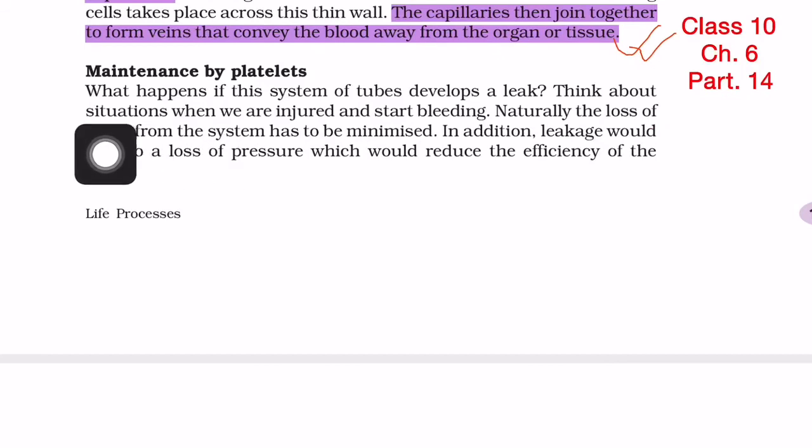Think about situations when we are injured and start bleeding.